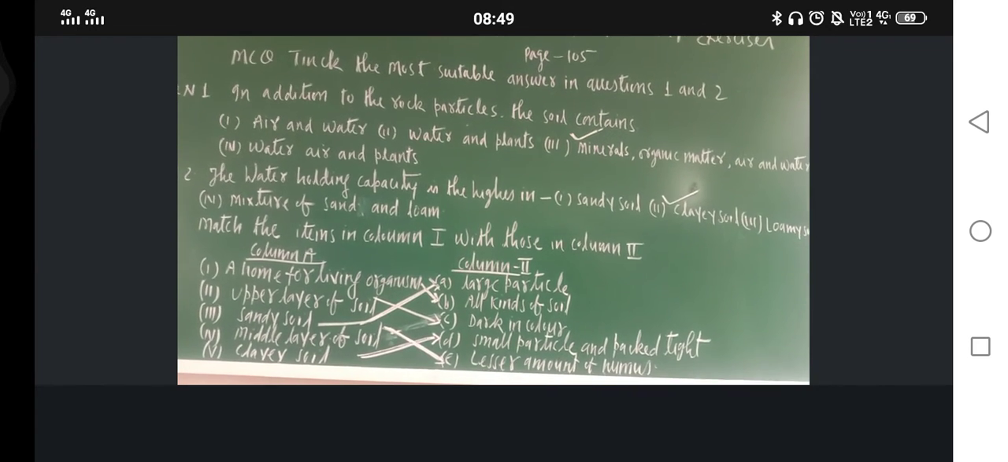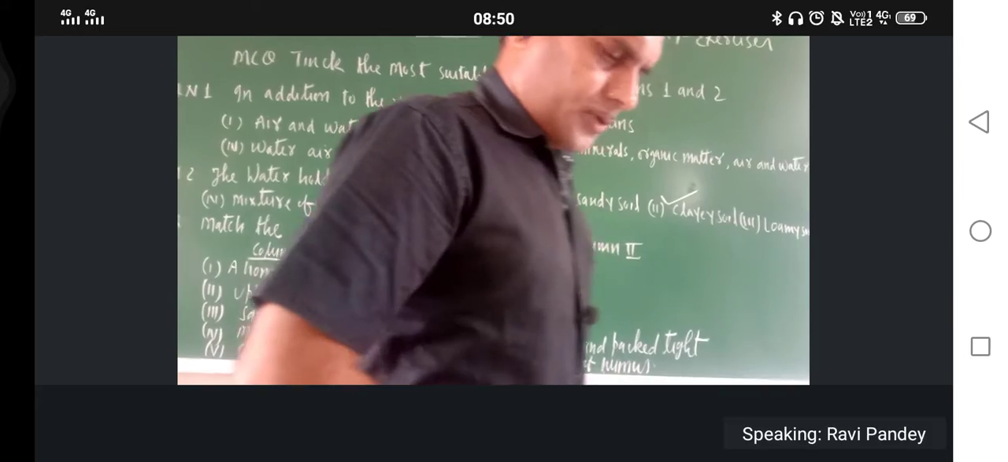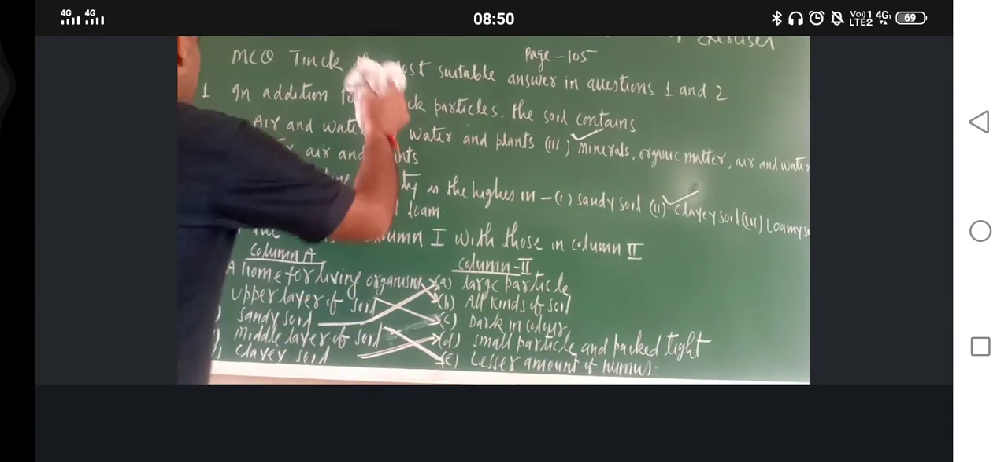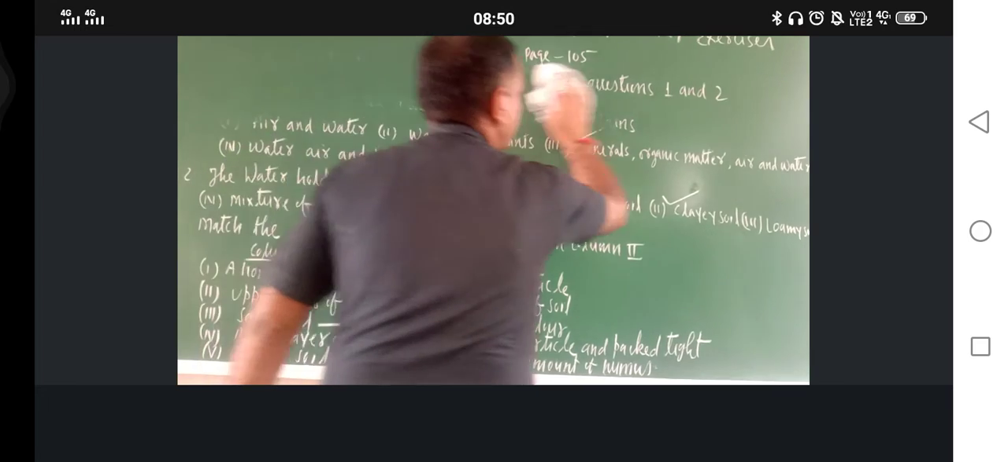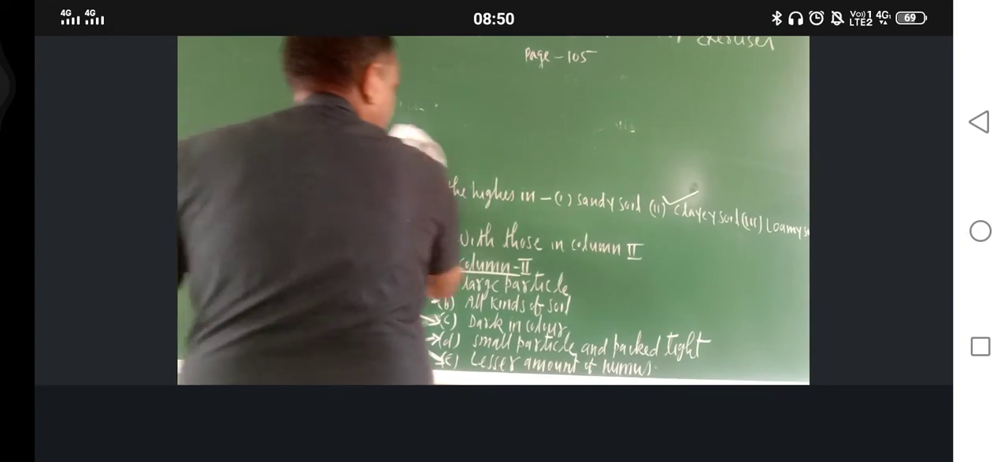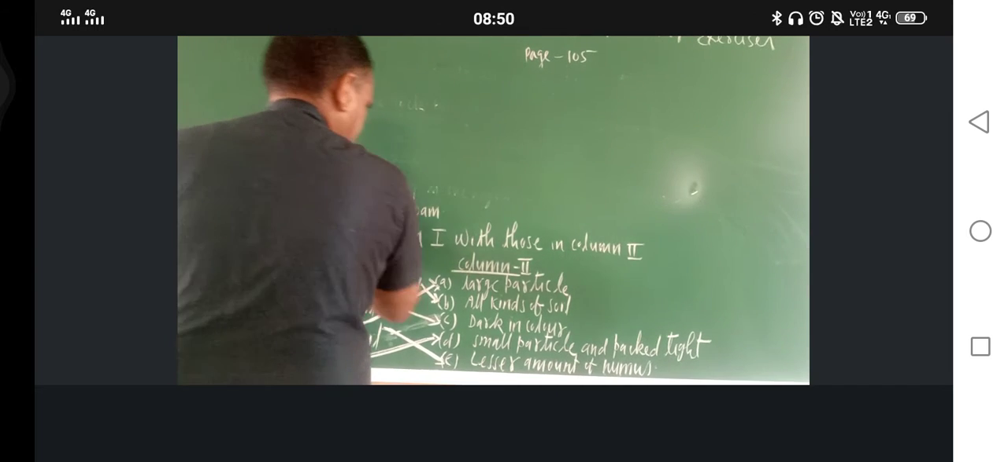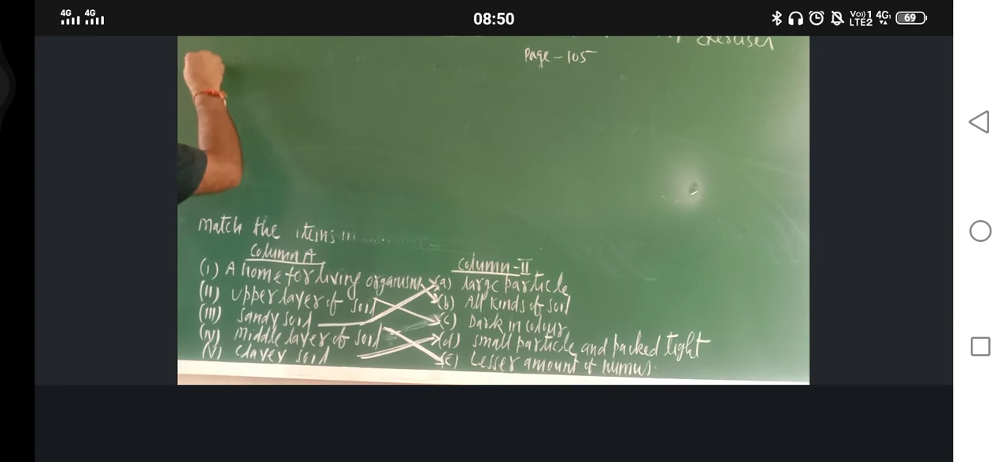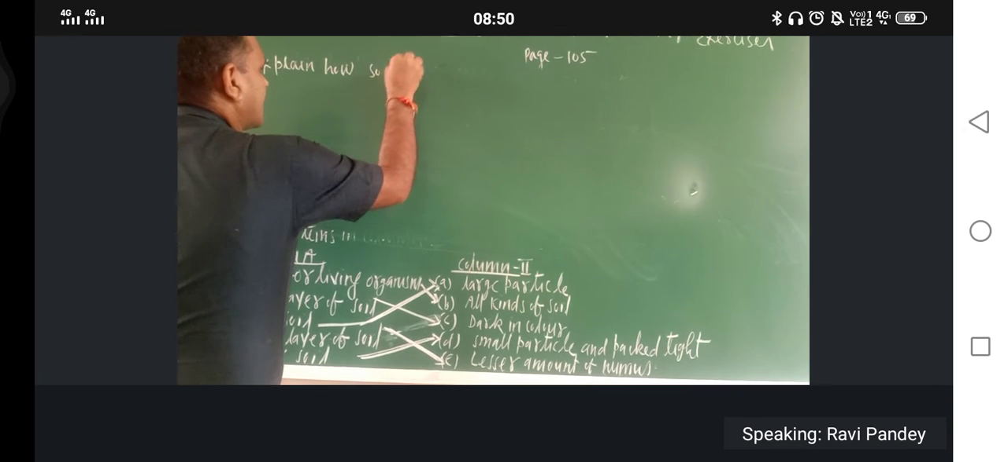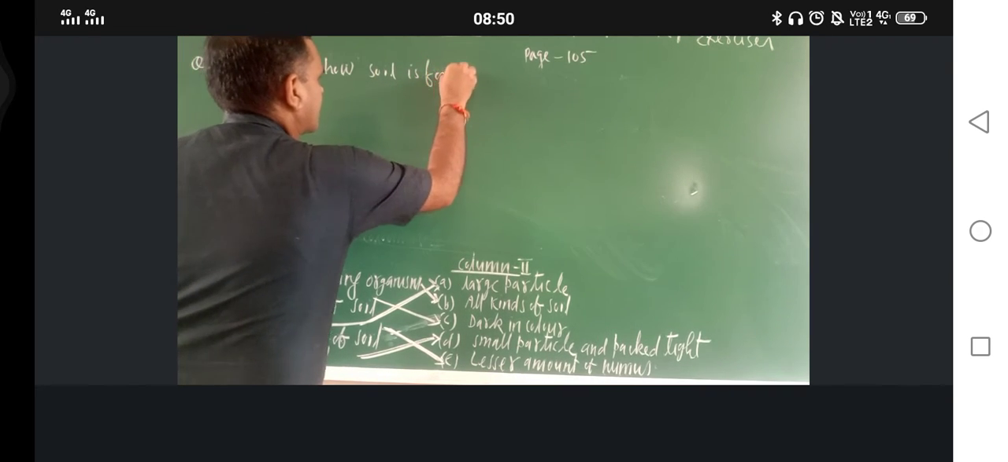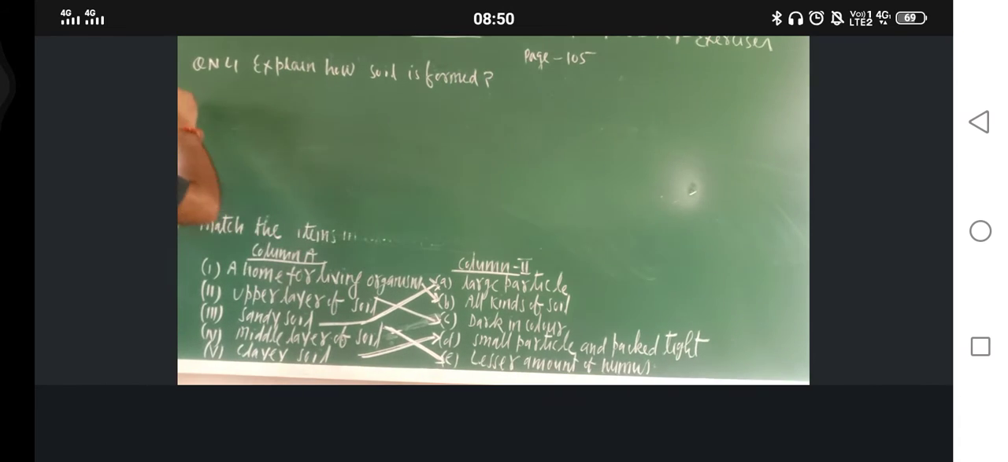Okay. So let me rub this one and will explain question number 4. Okay. So just a minute. Question number 4. What is the question number 4? Just see. Question number 4: Explain how soil is formed. Okay, this is there. So see the answer.